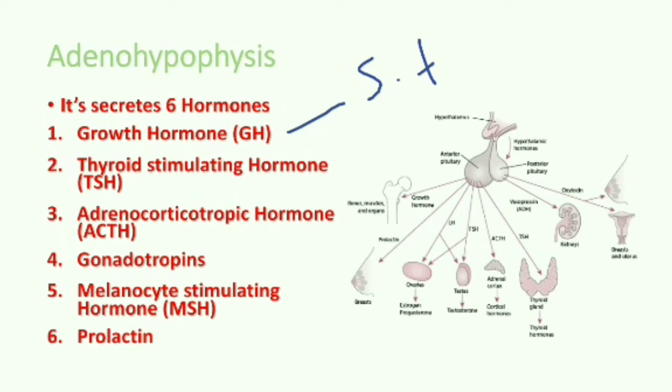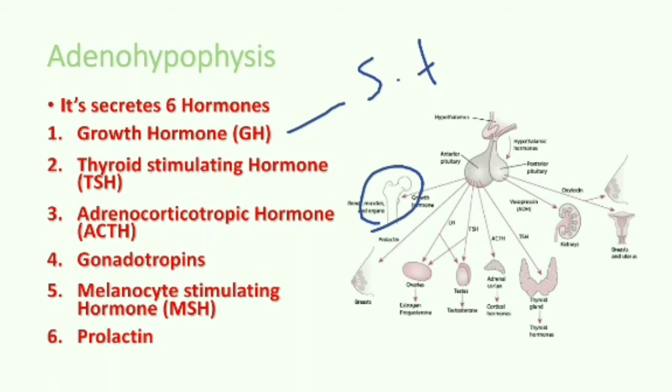It promotes growth of bones of forelimbs and hind limbs. Overproduction of this hormone results in gigantism. In this condition, the affected person becomes tall and their height ranges from 7 to 9 feet.